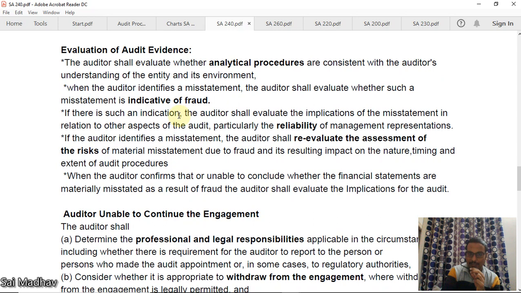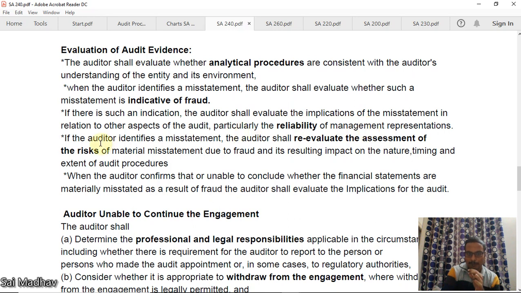If there is an indication, the auditor shall evaluate the implications of the misstatement in relation to other aspects of the audit, particularly the reliability of management representations. See, if there is a fraud, you should not see the single transaction itself. There may be many cases of fraud other than this also, and you have not come across them. So you should change your whole perspective towards the management. Okay, the reliability of the management representation comes into place here.